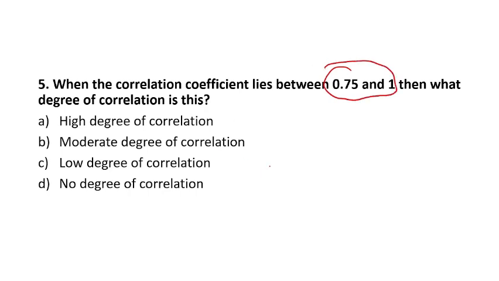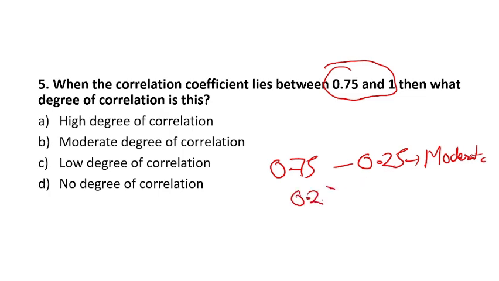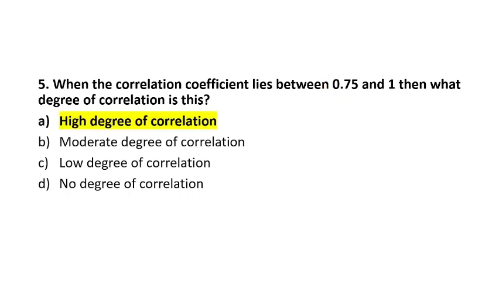Let's see the moderate. When the value lies between 0.5 to 2.5, it will be moderate. And below 2.5, this will be low correlation. And no correlation means when there is no association among the variables. Option A is the right answer.